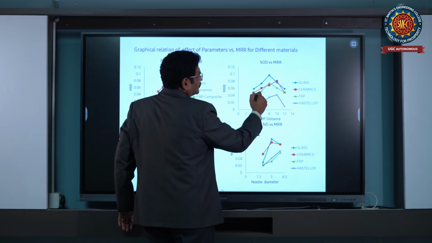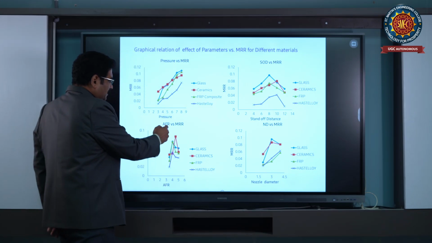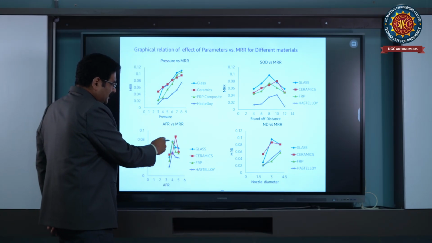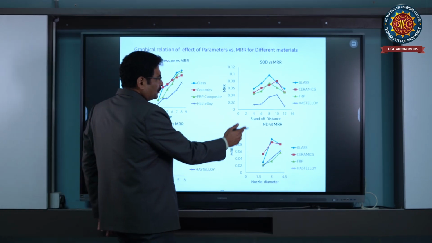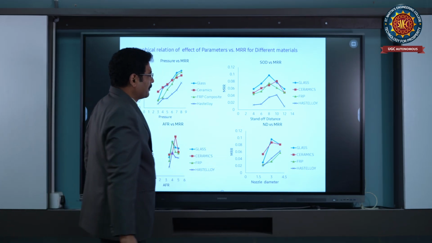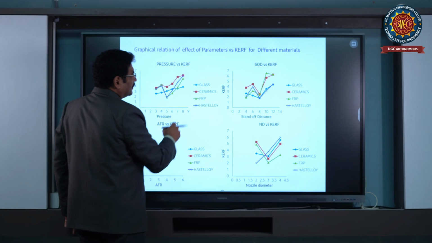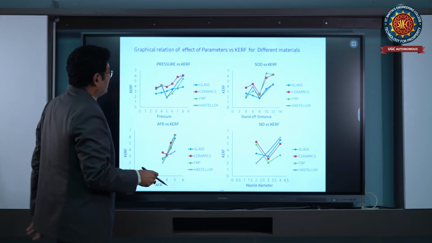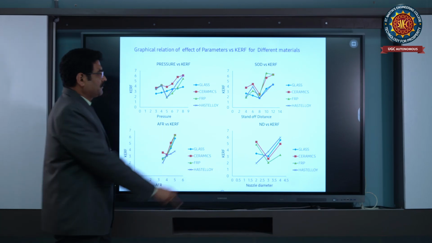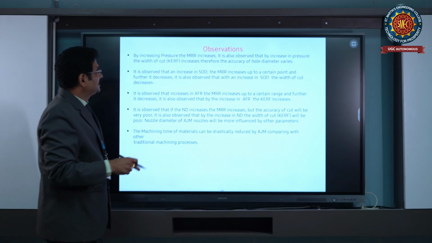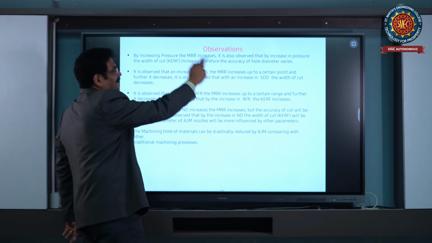Not only in glass, ceramic, FRP and Hastelloy, it's a common process. Whereas with abrasive flow rate, up to a certain point it increases, then drastically it decreases. You can see this. And coming to nozzle diameter versus MRR, metal removal rate, the graph indicates that clearly. Like this, even kerf: pressure versus kerf, SOD versus kerf, AFR versus kerf, nozzle diameter versus kerf. These are all the observations. By increasing pressure, the metal removal rate increases.